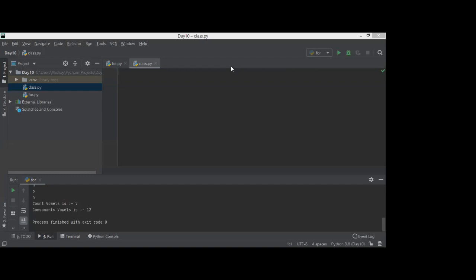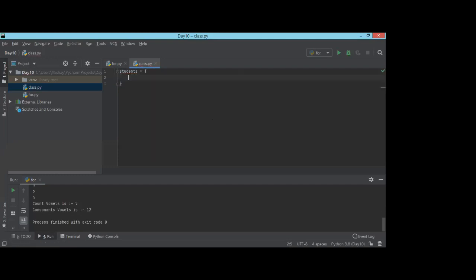So what I'm going to do is, let me make it more interesting. Let's use another data structure over here. Suppose I have a dictionary, a students dictionary.